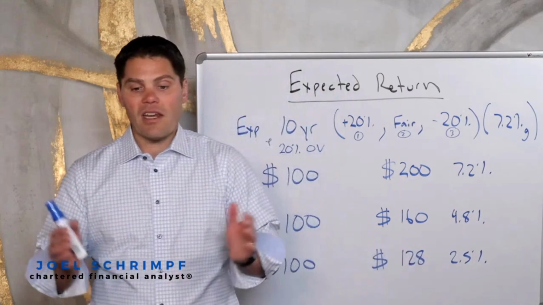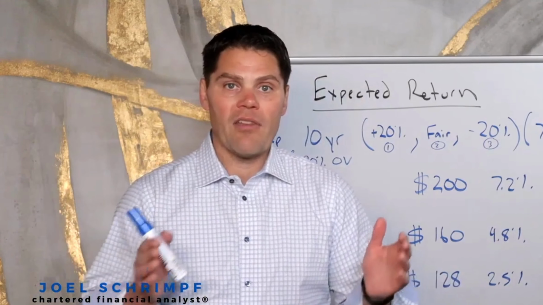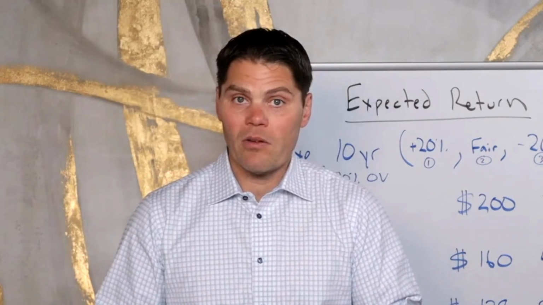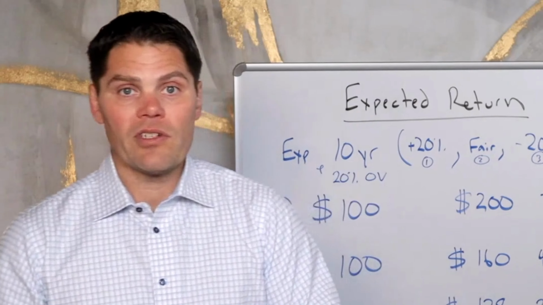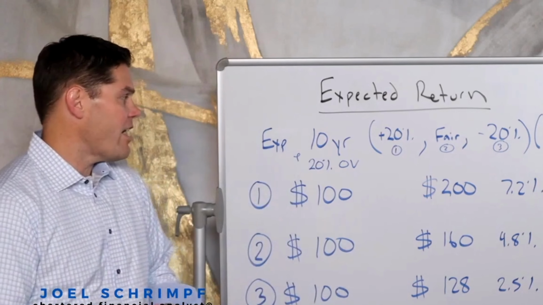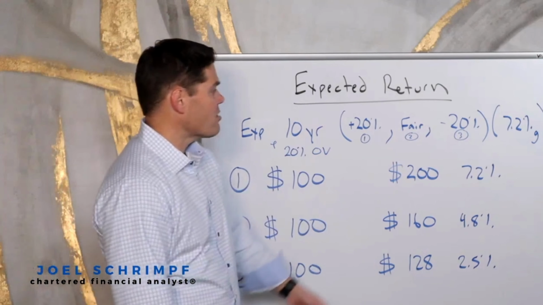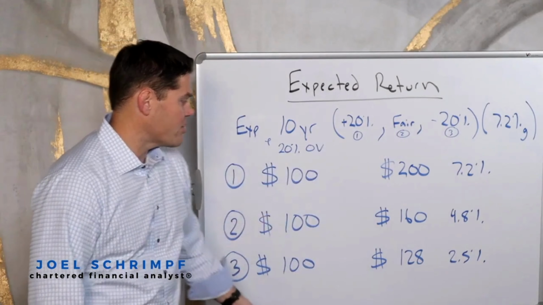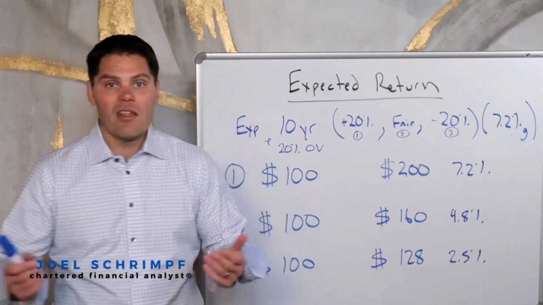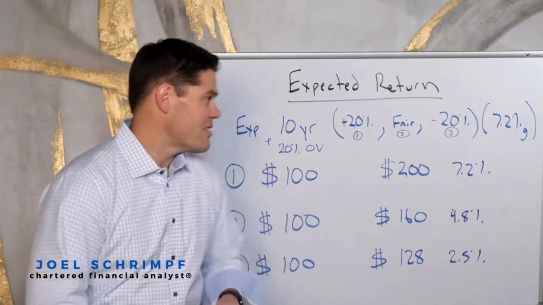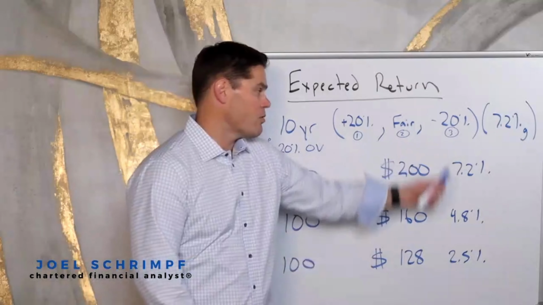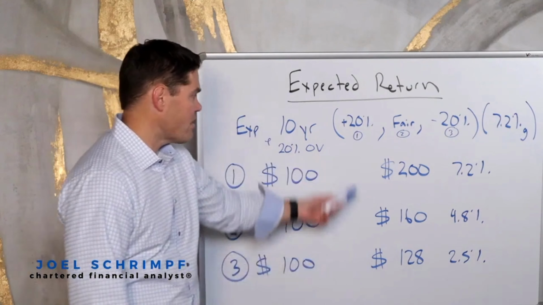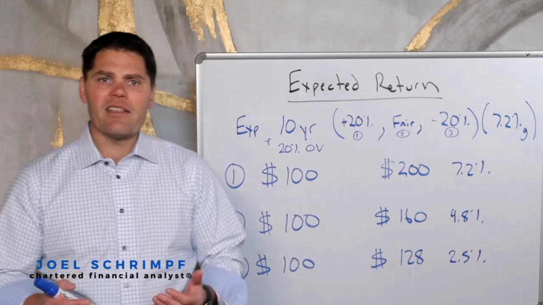So looking at the different periods of time and the place in the market where we're overvalued or undervalued can very much affect what your actual annual rate of return is. If we're trying to make a forecast, a forecaster might say that in 10 years we're going to be at fair value, so $100 in 10 years is going to be worth $160. Forecasters could do anything they want to. They could say, no, we think we're going to be 20% overvalued, or 20% undervalued. You can run those scenarios, but that's what it looks like. Probably one of these 3 things. It's just an easy example to look at.